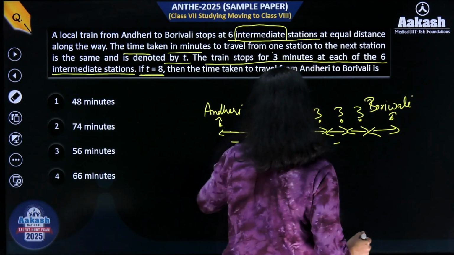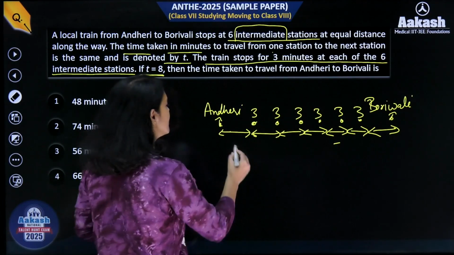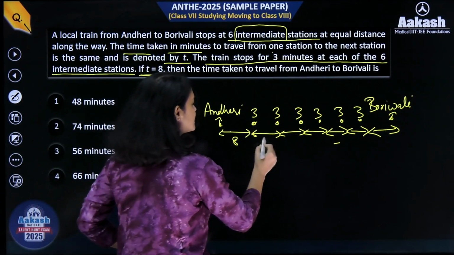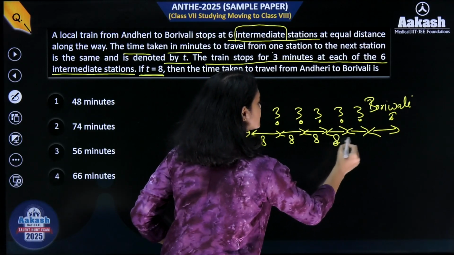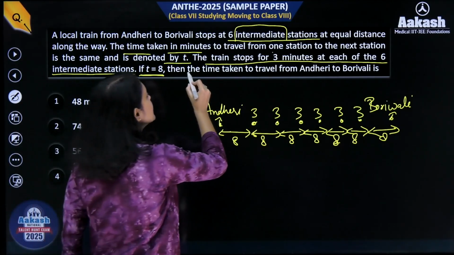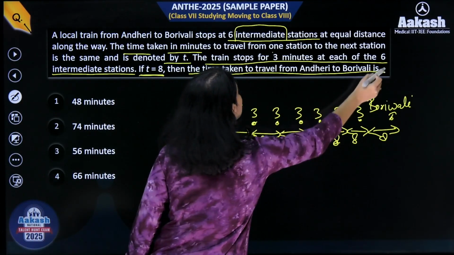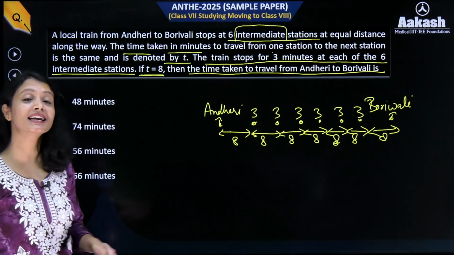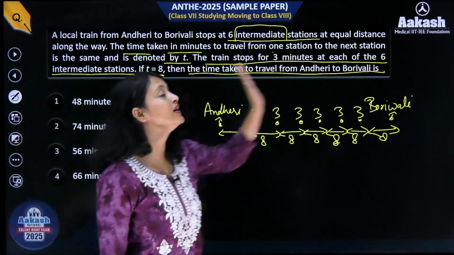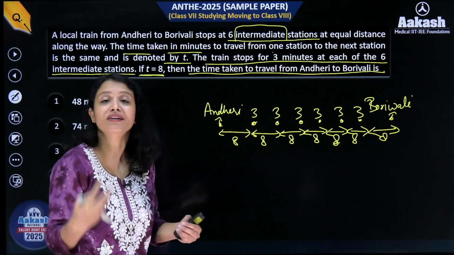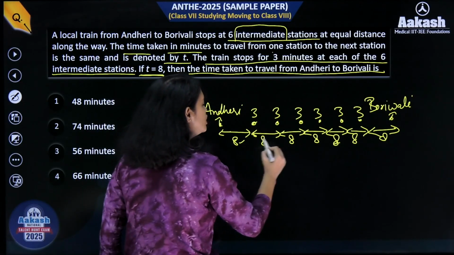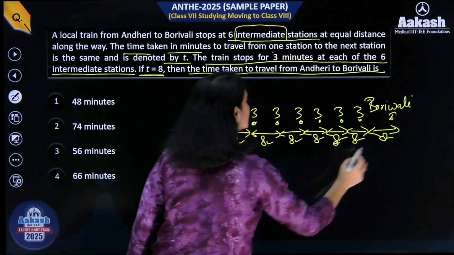So I can just get rid of this T and instead of T, I can just write 8. So let's do that, everyone. 8, 8, 8, 8, 8, 8, 8. Okay, cool. Now, what are they asking? They are asking for the time taken to travel from Andheri to Borivali. So basically, the question is asking us to figure out the total time taken by the train between Andheri and Borivali. How will we find that? I will first of all add all the 8s. How many 8s are there? 1, 2, 3, 4, 5, 6, 7. There are 7 8s, right?